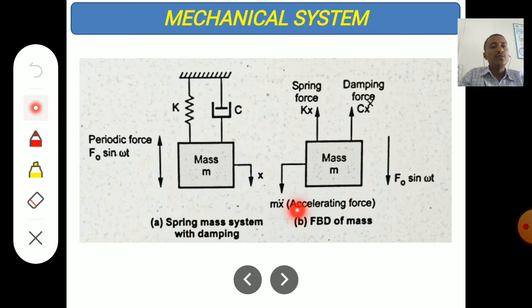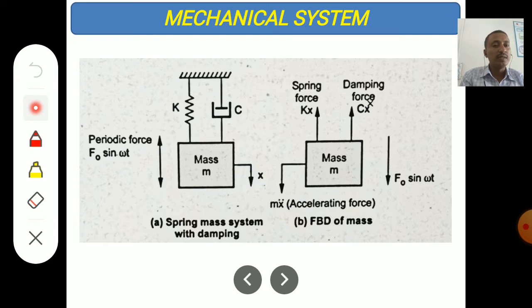Next, if you draw the free body diagram of this spring mass system, this is the accelerating force, which always acts in the downward direction, and the other two forces are the restoring force and the applied force. Look, this is the spring force. The spring force acts in the upward direction because we are taking the free body diagram of the mass. The damper force is also in the upward direction, and the applied force, F naught sin omega t, is in the downward direction.